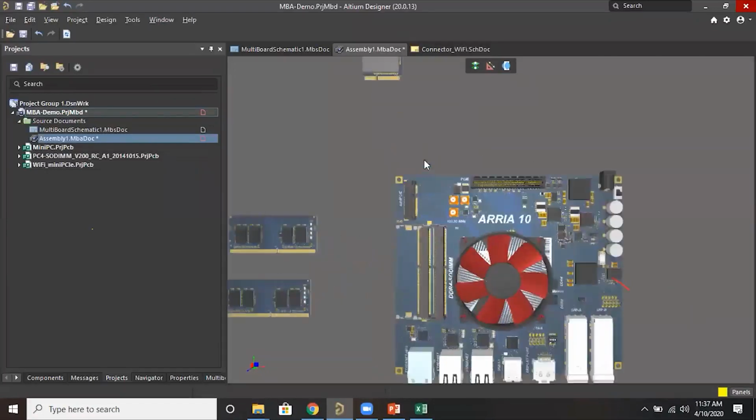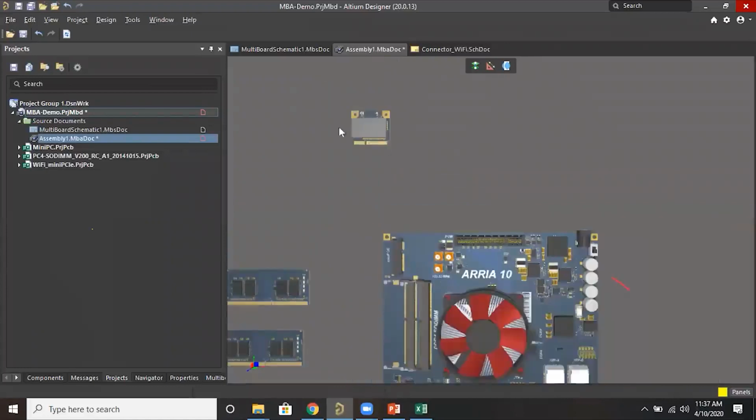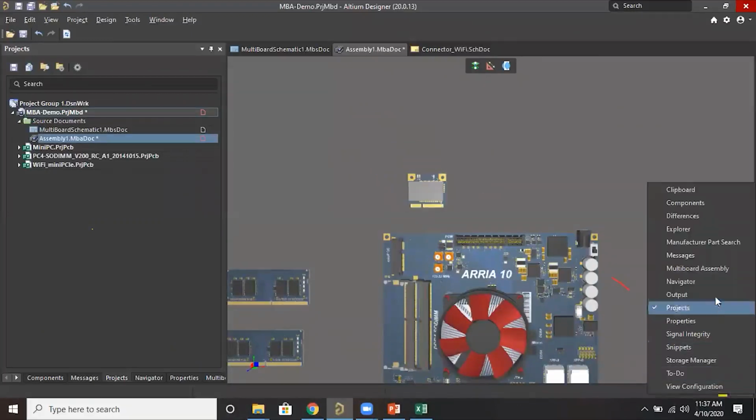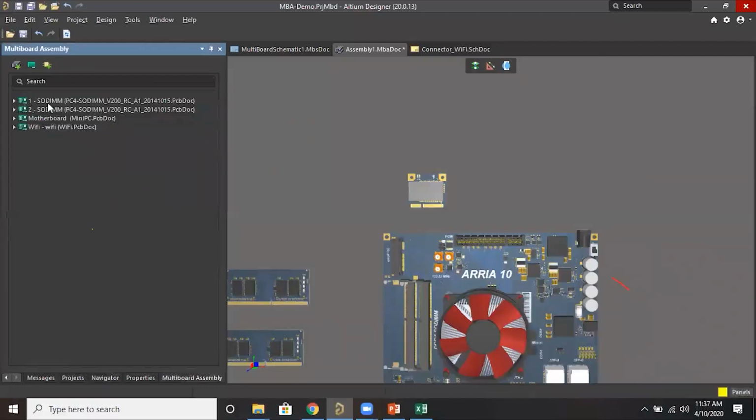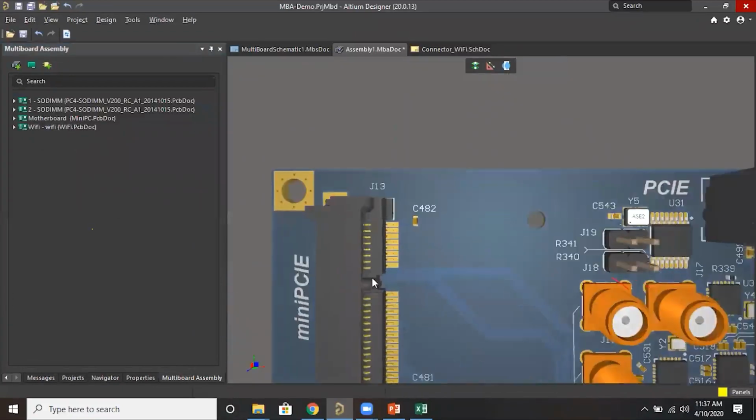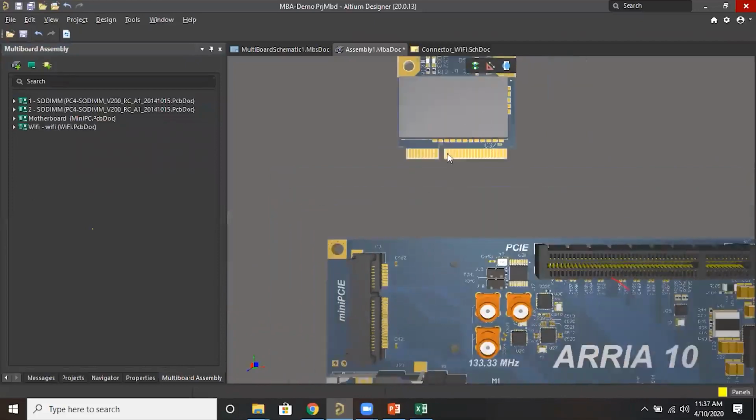Okay, so now we will mate this board with this connector. You can just move this, and under the panel there is the multi-board assembly option, with the different PCBs. Now we are going to do the mating. This connector we are going to mate, so this face should mate with this face.